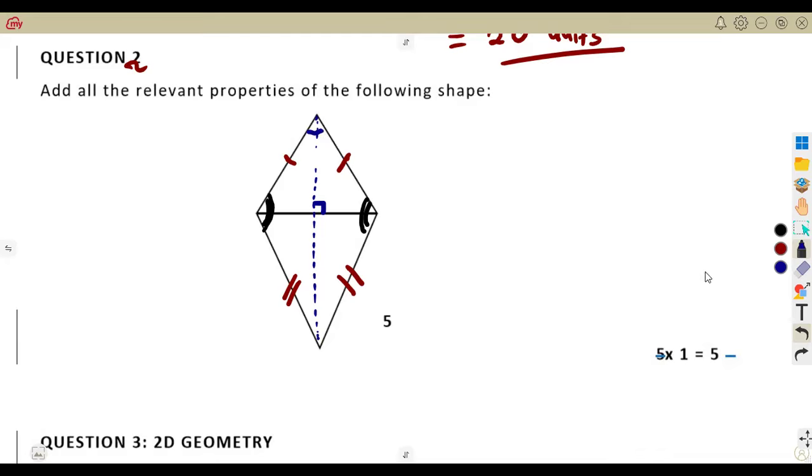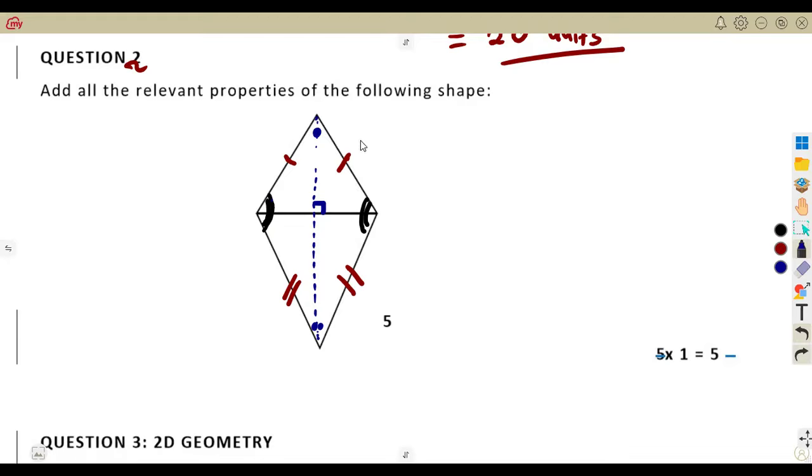Then this remaining part is just different. It's just a normal angle that you can have. This one is just a normal angle. You can just write this one and just put a 2 like that. These ones are not equal, but these two will be equal. This will be at 90 degrees, 90 degrees, 90 degrees. These are some of the properties that you can add.